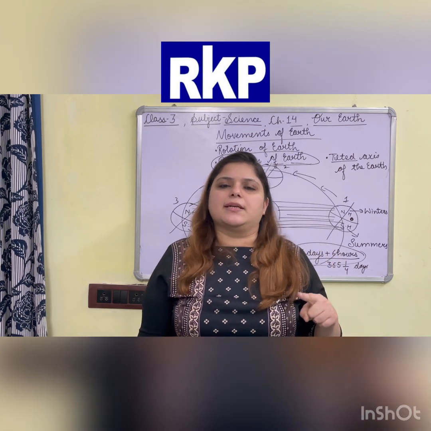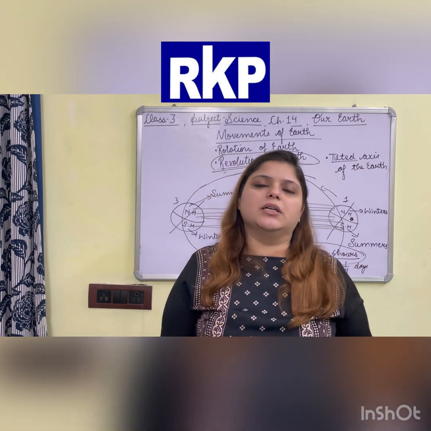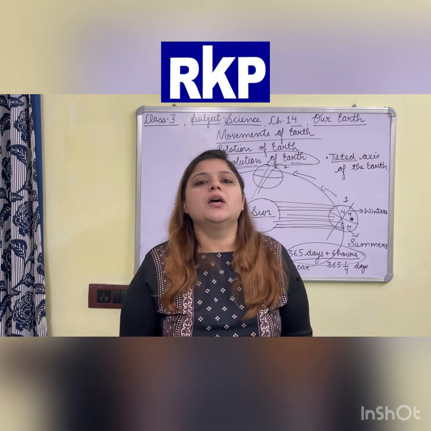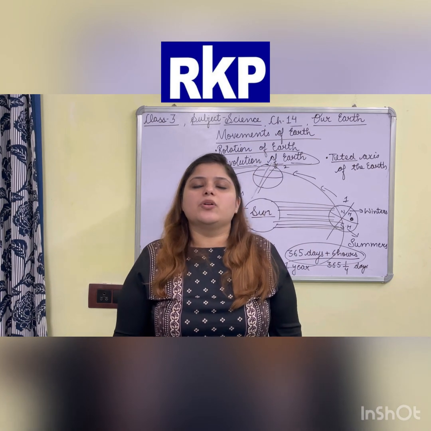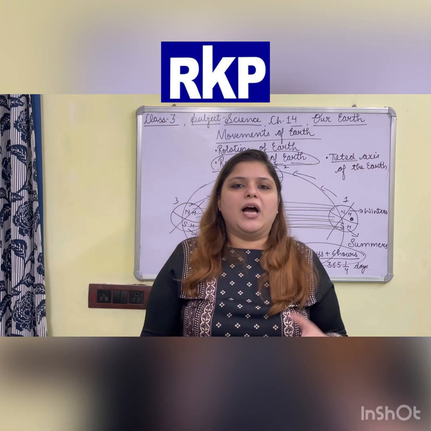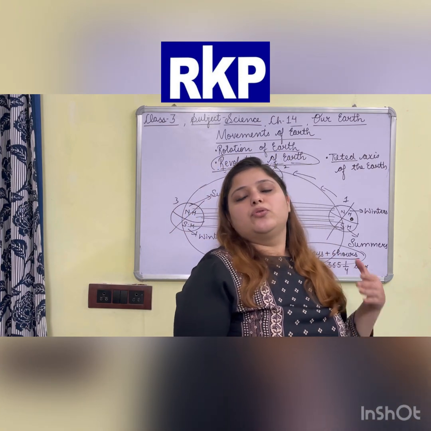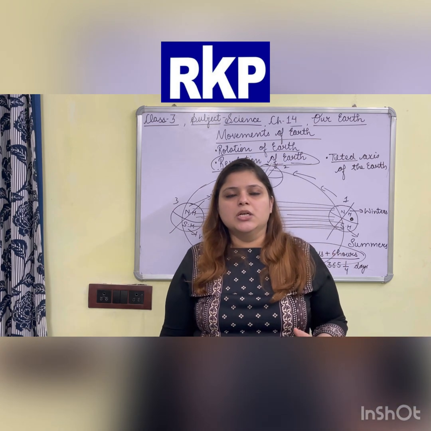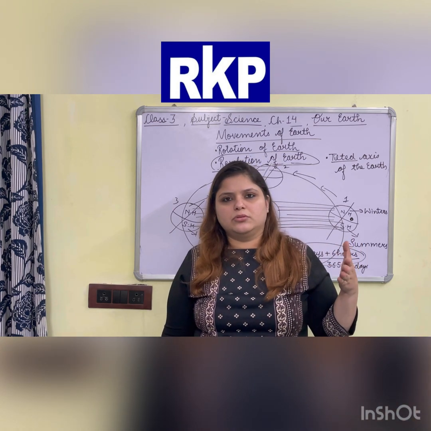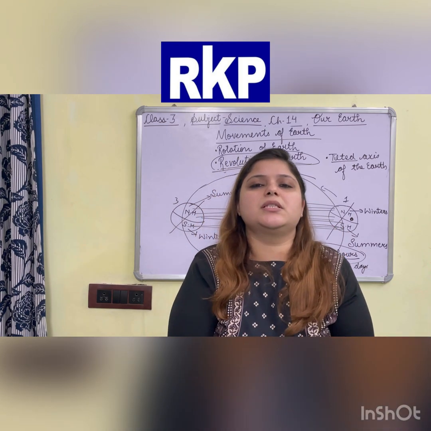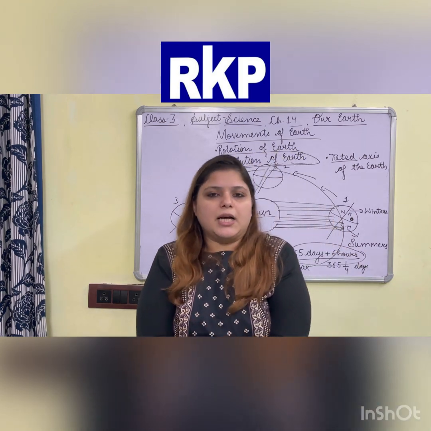And question number 7: how much time does the earth take to complete one round around the sun? So in this video, I have asked 7 questions to write the answers. I hope you all have written the answers.